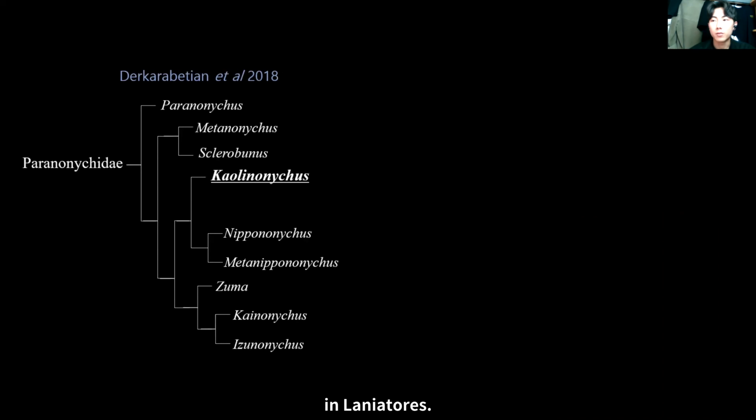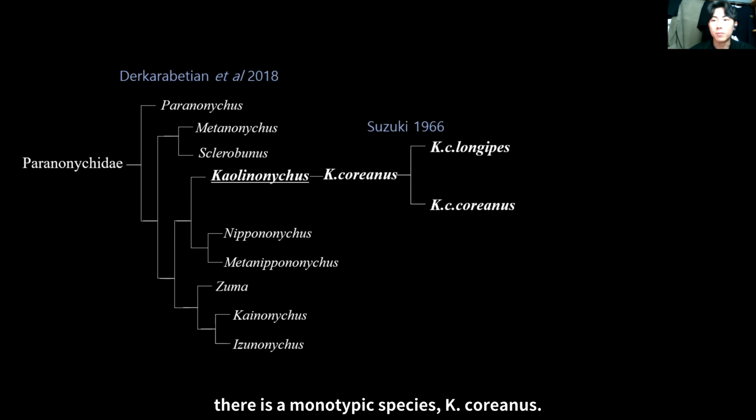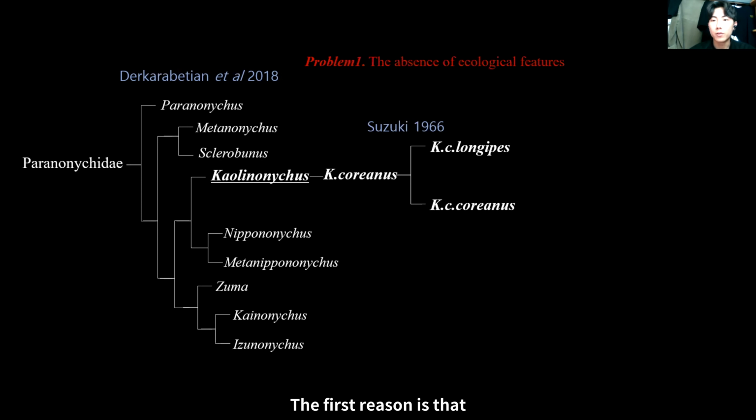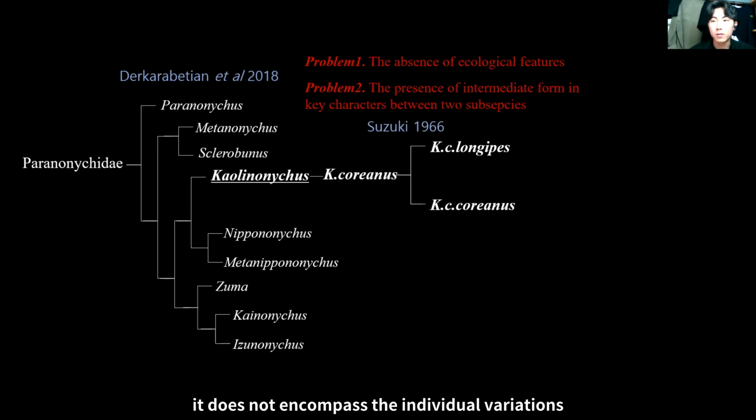Genus Kaolinonychus is a member of family Paranonychidae, order Opiliones, and in this genus there is a monotypic species coreanus. In 1966, Japanese scholar Seisho Suzuki described K. coreanus with two subspecies, K. coreanus and K. coreanus longipes. I believe advanced research is needed in this taxonomic system for two reasons. The first reason is that this classification does not reflect ecological features, and the second is that it does not encompass the individual variations in the key characteristics between the two subspecies.